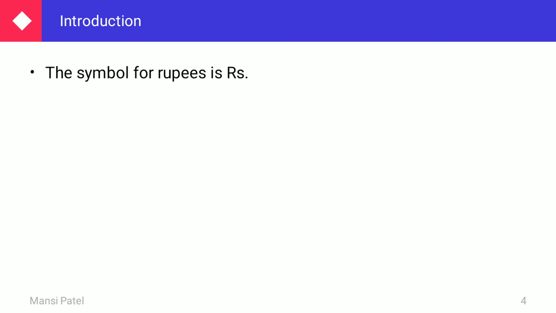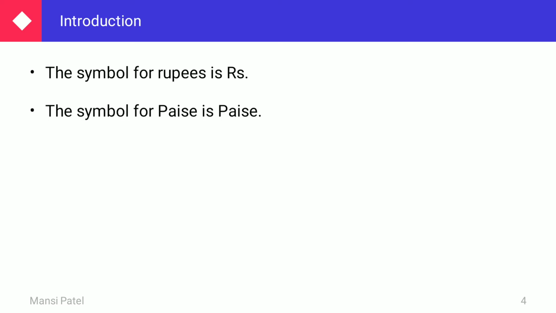So, the symbol which is used for rupees is Rs. If you want to write down rupees in short, then you can write capital R, then S, then a dot. This Rs represents rupees. If you want to write down paise, sometimes we can write only P, but mostly you write paise. There is no short form for paise.